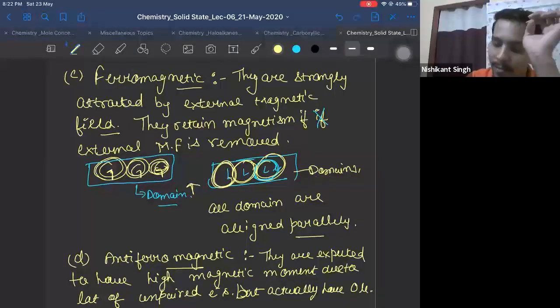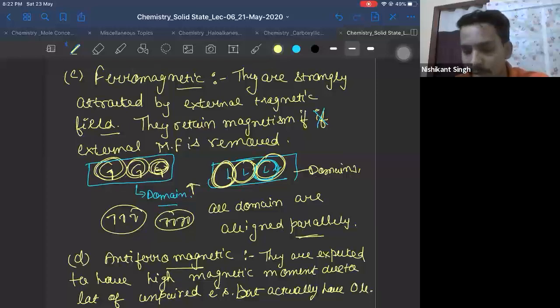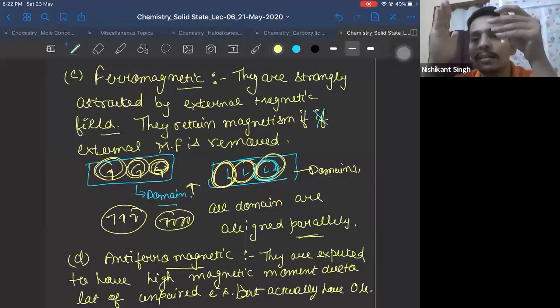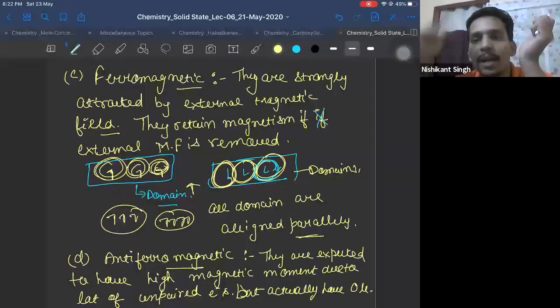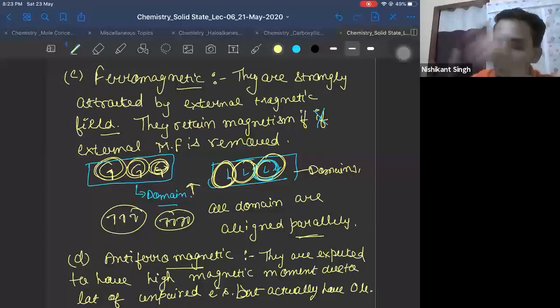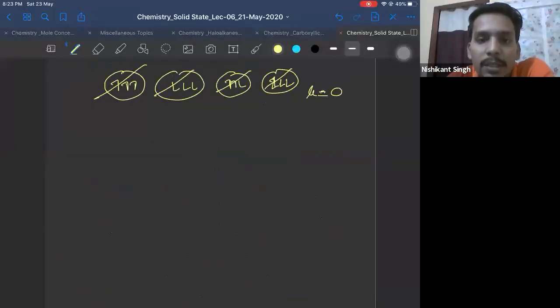Parallelly means same direction, Kiran. Like this. Same direction, parallel. Kayuri, parallelly means parallel, no, 180 angle. If all are up, all are up. If all are down, all are down. Right? So therefore, magnetic moment is zero.